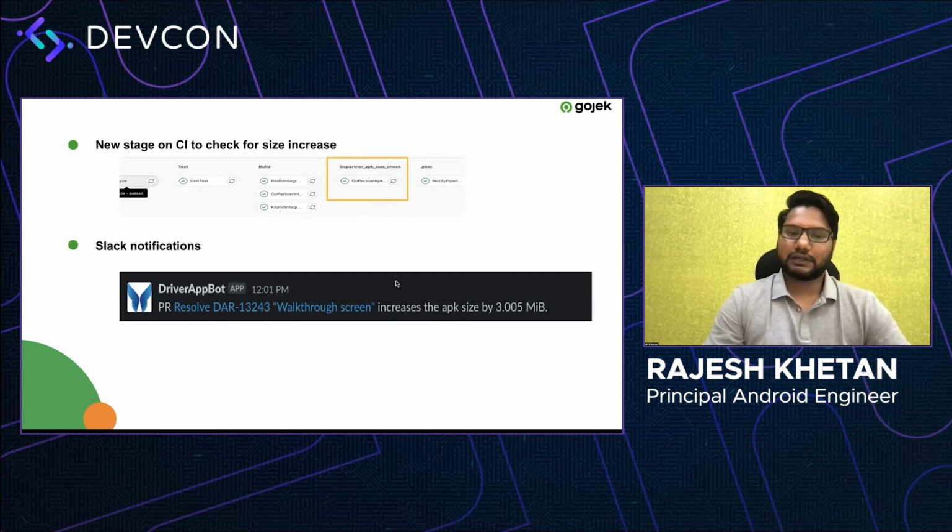This notification was visible to everyone, all of our developers, and we could discuss whether this particular change is necessary or not, right? So this would again help us keep track of how our size is going up and what changes are being shipped, and improve those changes.